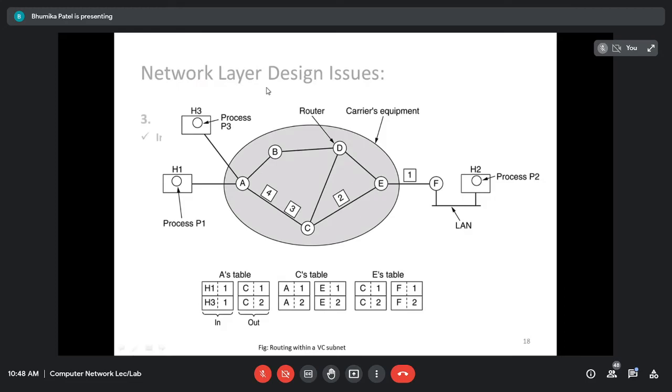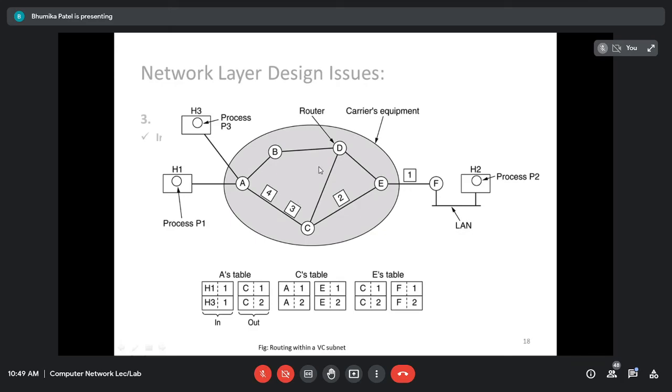Okay, now see the same example is there. Now instead of the... there was only one host, here we are having two hosts, host 1 and host 3. Host 1 and host 3 both are connected to router A, right? And the rest is as it is.